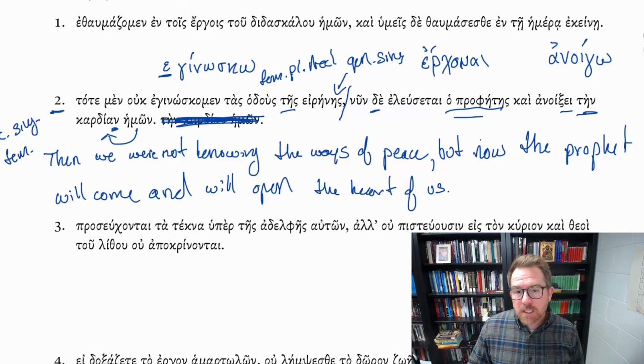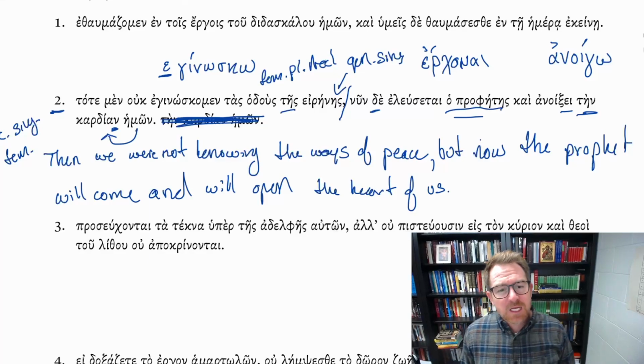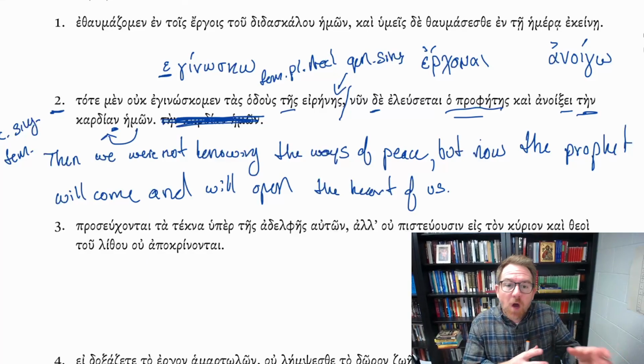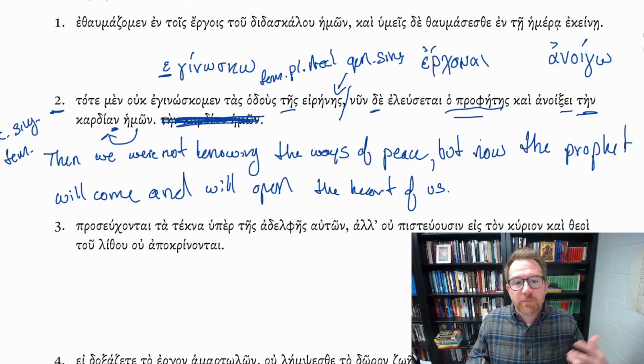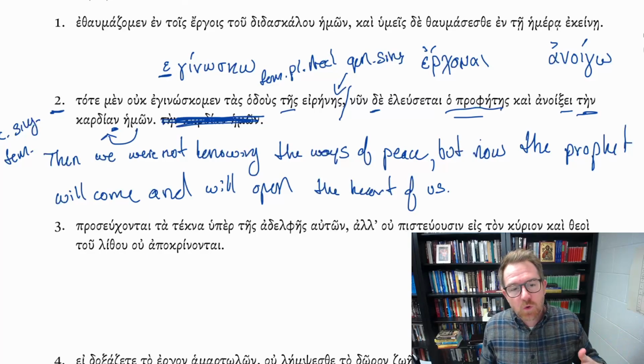Now, what's interesting is that it's plural, but it's one heart, singular heart. And this can happen with some organs. The heart in particular is this way, where you have one kardia, but it's not saying we all share the same heart or something. It's just a way of describing what the prophet will do.